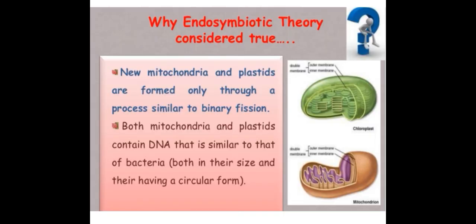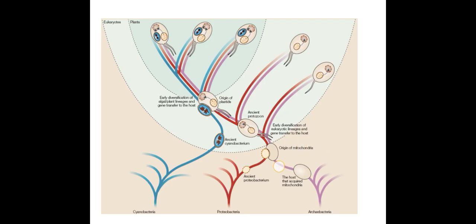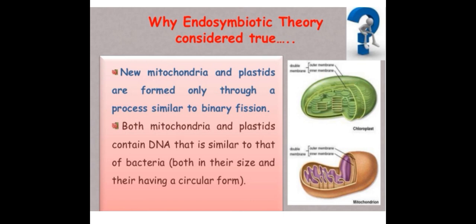Why is the endosymbiotic theory considered true? New mitochondria and plastids are formed only through a process similar to binary fission. Both mitochondria and plastids contain DNA that is similar to that of bacteria, both in size and in having a circular form.